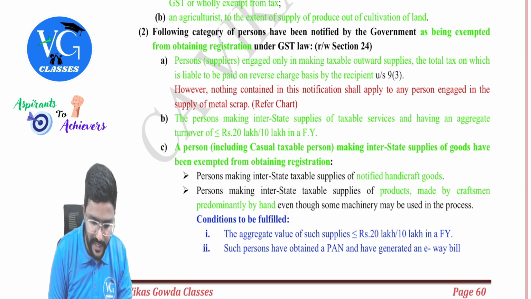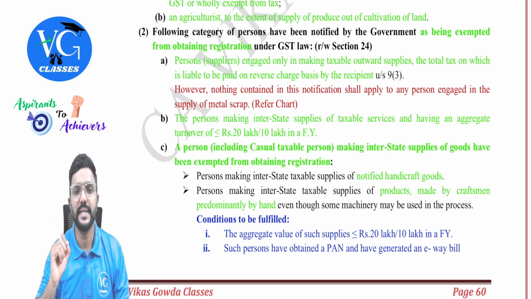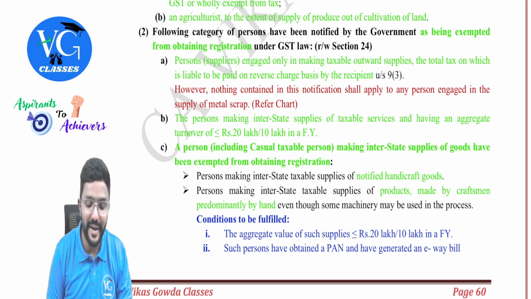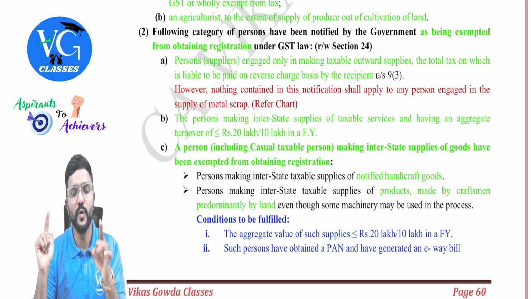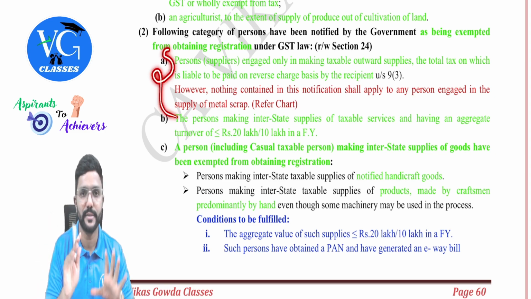Okay. But there is one exception. However, nothing contained in this notification shall apply to any person engaged in supply of metal scrap. It is a goods taxable under reverse charge mechanism, guys. But goods which are taxable under reverse charge mechanism is not a part of your syllabus. So that is why you would not have learned it while discussing RCM. But anyway, as it is connected here, let me explain it.